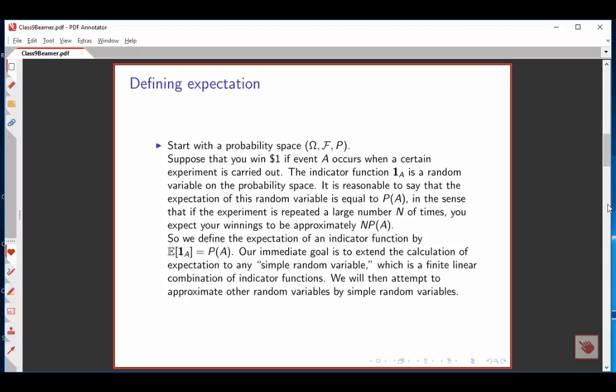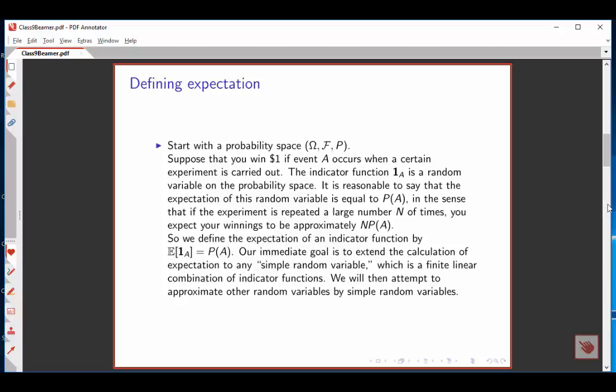So let's think about how to define expectation. We've got a probability space, that is, we have a sample space, we have a sigma field, fancy F, and we have a probability measure, P. And let's suppose you're playing a game where if event A occurs when an experiment's carried out, you win $1. In that case, the indicator function for event A is a random variable on the probability space. It's a function that equals 1 for event A and 0 for the complement of event A.